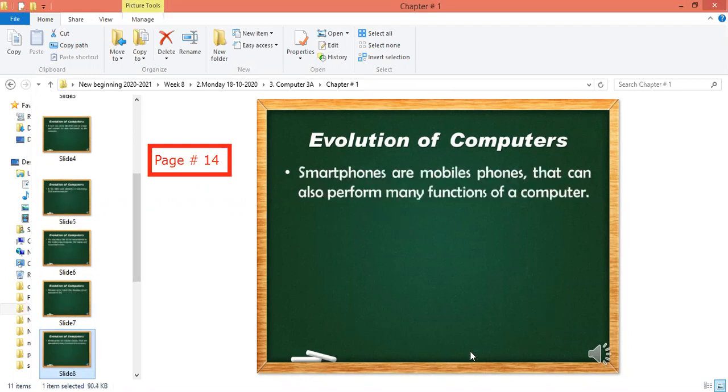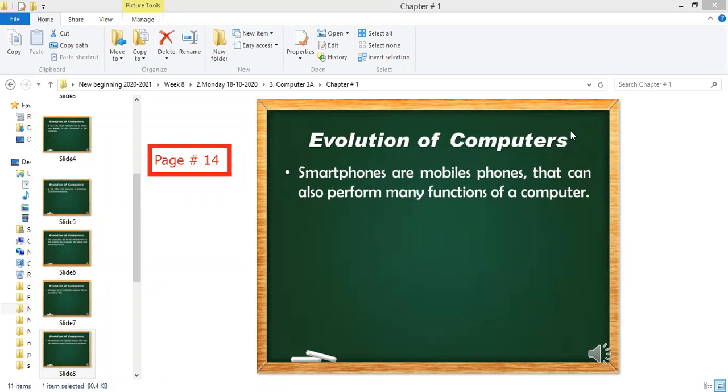Now, smartphones. Smartphones are mobile phones that can also perform many functions of a computer. Yes, you can shut down your smartphone. You can shut down your computer. What else can you do? You can create a folder in your smartphone. You can create a folder in a computer. You can delete a folder in a computer. You can delete a folder in a smartphone. You can delete a picture in a computer. You can delete a picture in a mobile.